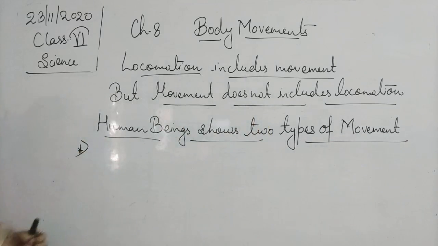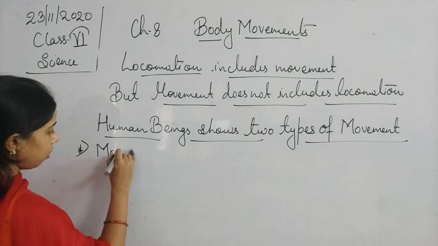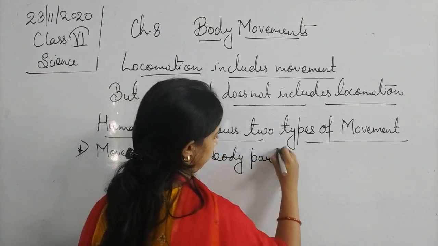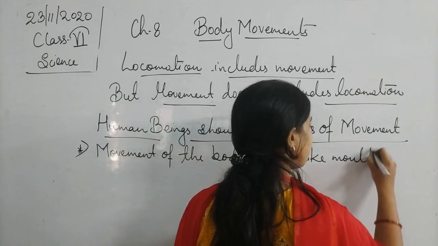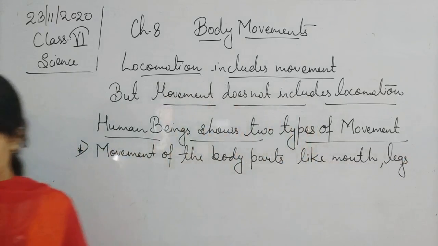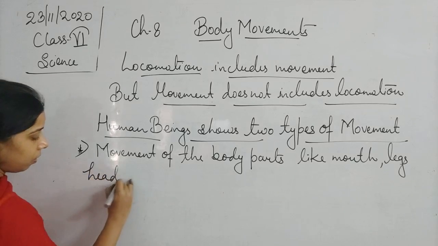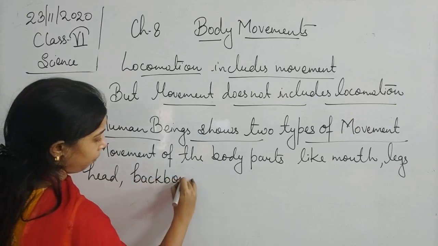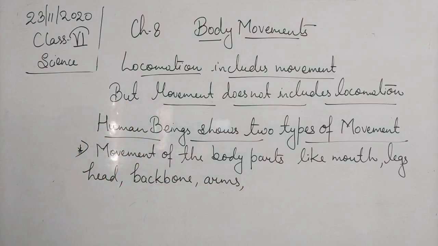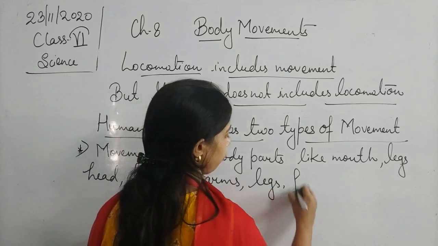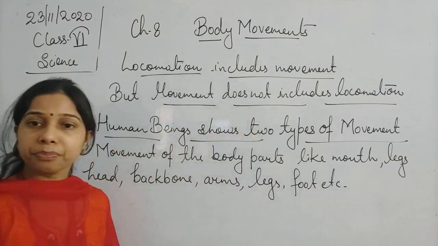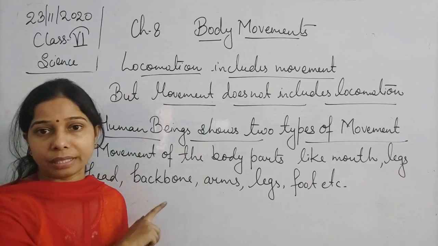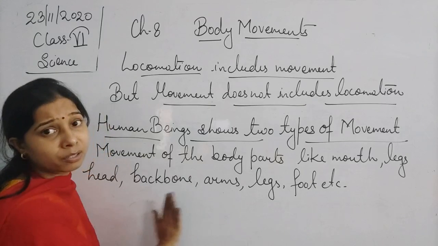One is the movement of the body parts, like mouth, legs, head, then backbone, arms, foot, etc. Okay, so if such a movement occurs in which the movement is of a particular part of the body, that is also a kind of movement, but we will define it as only the movement, student.